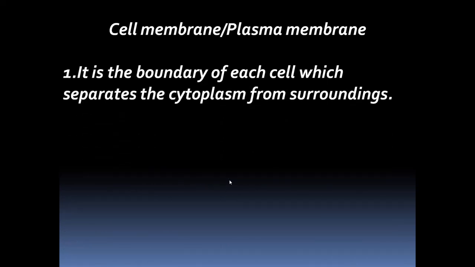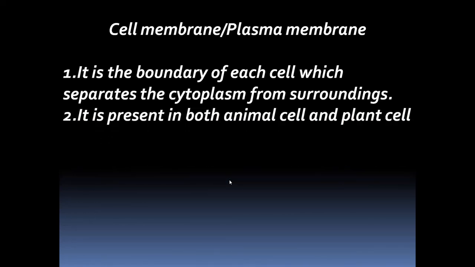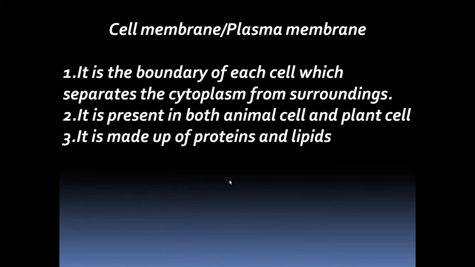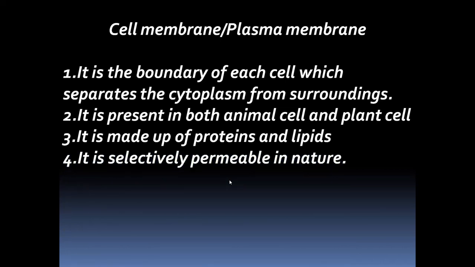It acts like a boundary. It is a boundary of each cell. It separates the cytoplasm from the surroundings. It is present in both animal cell and plant cell. It is made up of proteins and lipids. It is selectively permeable in nature. Selectively, it allows only selected molecules to go in and out. It is flexible in nature. So this is all about the cell membrane or plasma membrane.